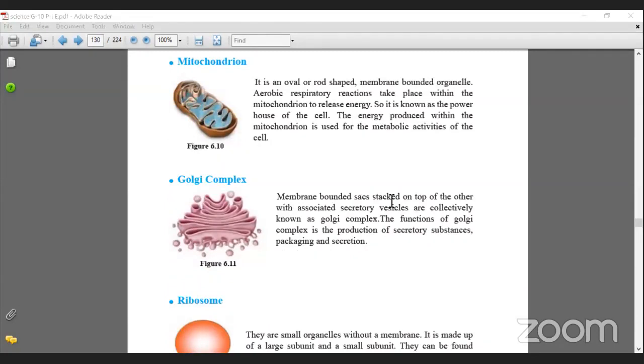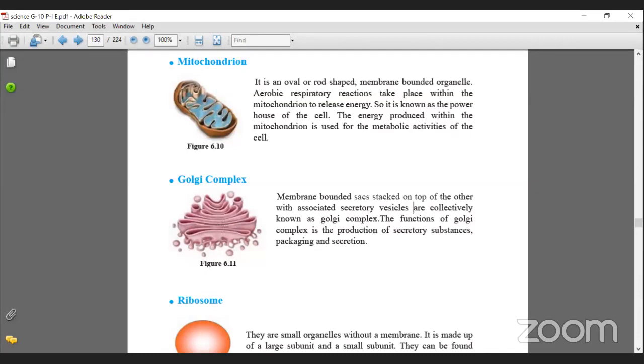So the Golgi body is also one of the main important organelles. It is also membrane bound. Remember they are sacs stacked on top of each other, like tiny bags. They secrete vesicles, so secretory vesicles. Now remember the picture I told you, in a tub there are toys.